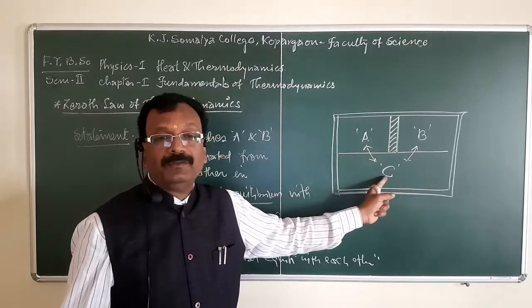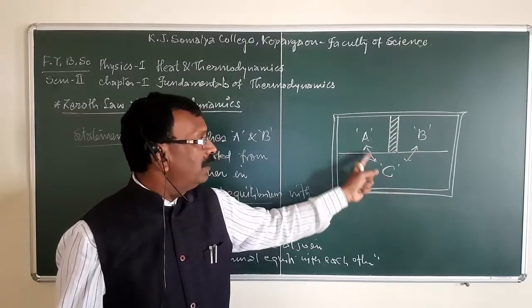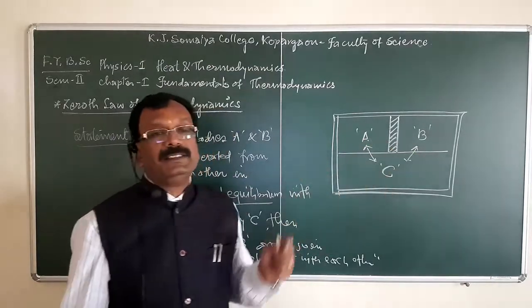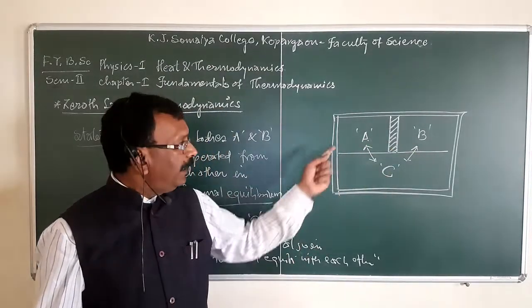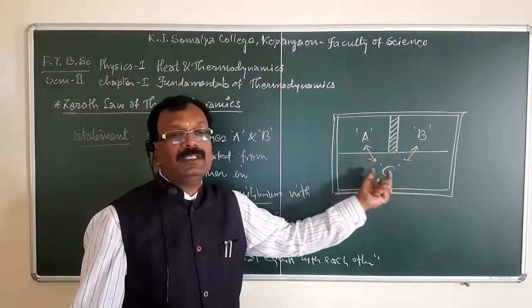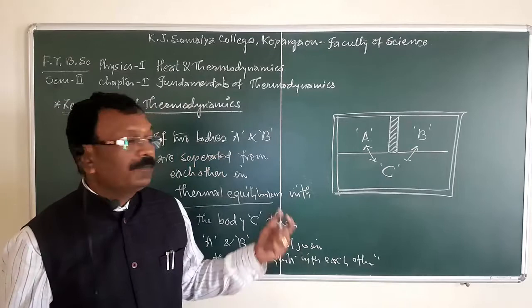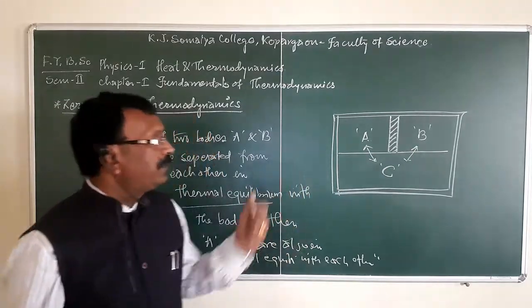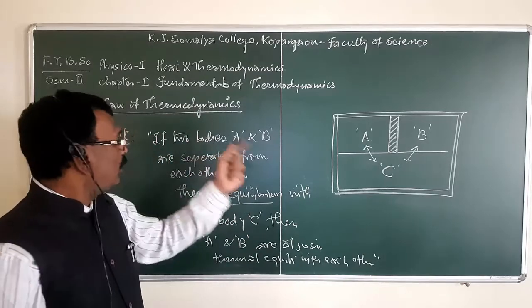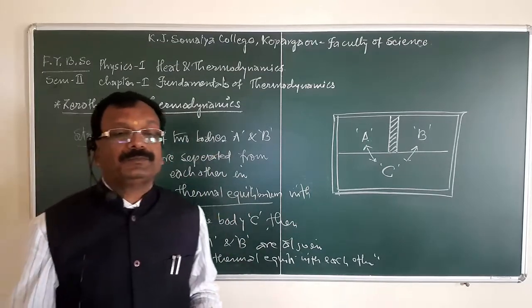Hence, if two bodies, A and B, are separated from each other but in thermal equilibrium with the third body, what does that mean? There is a thermal contact between A and C and between B and C. Then A and B, both the bodies, are also in thermal equilibrium with each other. In this way, we can state the zeroth law of thermodynamics in this manner.